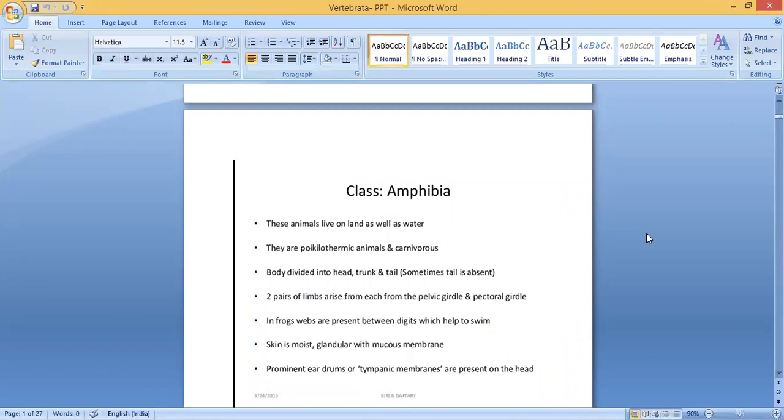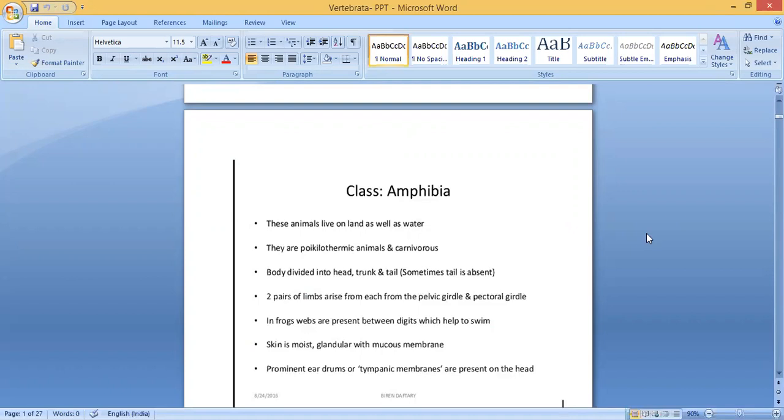So first one is class amphibia. These animals live on land as well as in water. So frog, it comes under this group, amphibia group. They live on land as well as in water. Why are they going to water? For laying eggs. They will move to water. Clear? So they live on land as well as water.